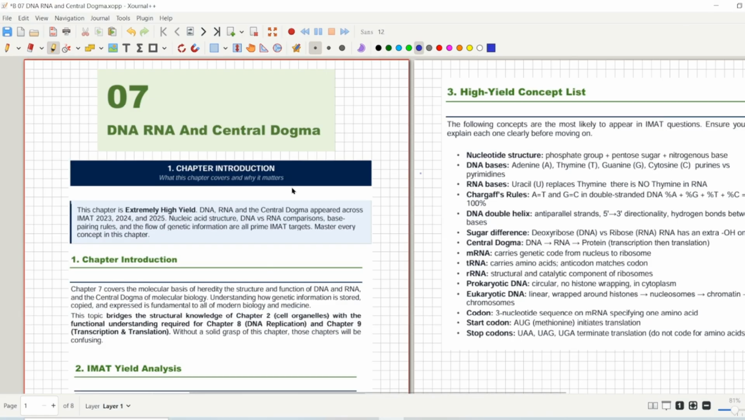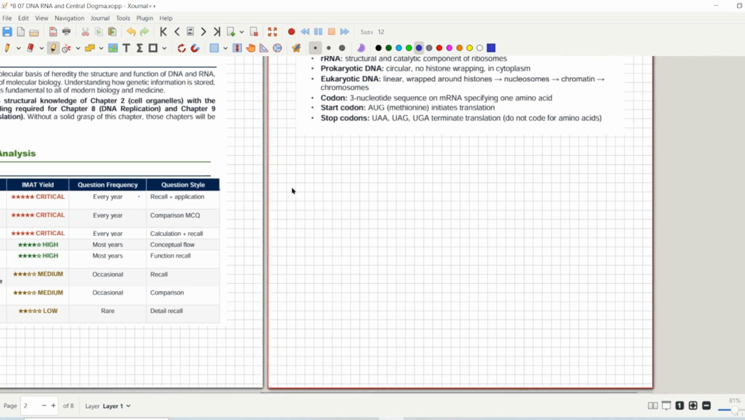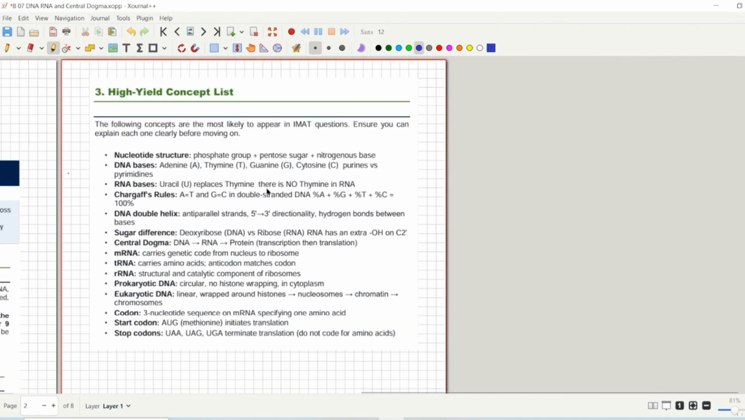So in this chapter you will discuss DNA, its structure, nucleotides, the comparison between DNA and RNA, base pairings, what the central dogma is, types of RNAs, chromatin and chromosome structures, prokaryotic and eukaryotic DNA. So these are the topics that we will be discussing in the first introductory chapter, and these are the high yield concepts that you have to know. Take a screenshot, and then we will move on to our first topic.